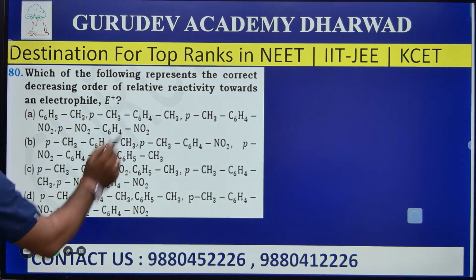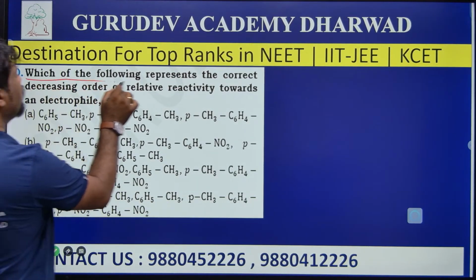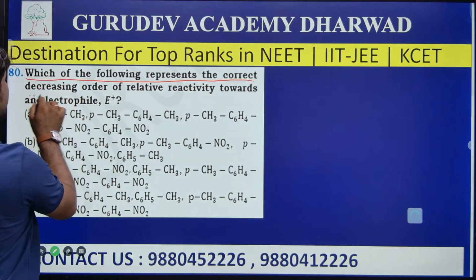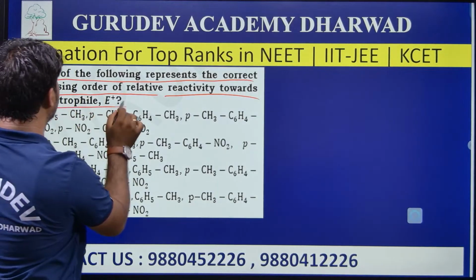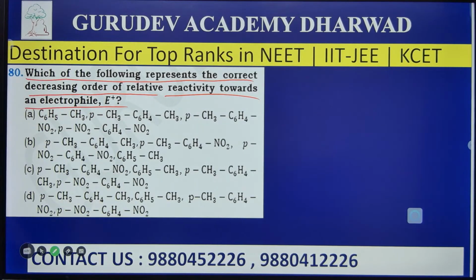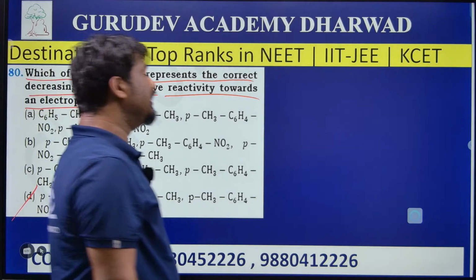Question number 80. Which of the following represents the correct decreasing order of relative reactivity towards the electrophilic substitution reaction? We need to write a decreasing order of their relative reactivity. Among the four options, I am saying that option D shows the decreasing order.